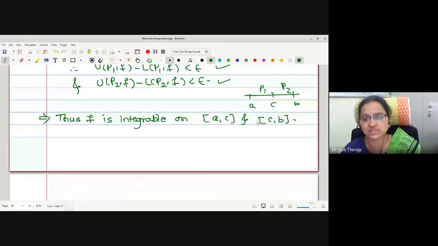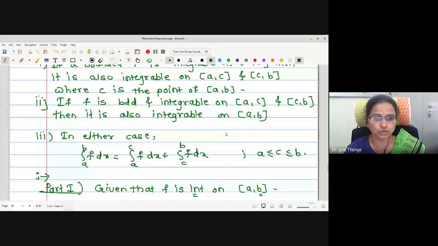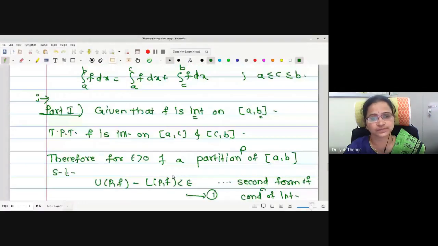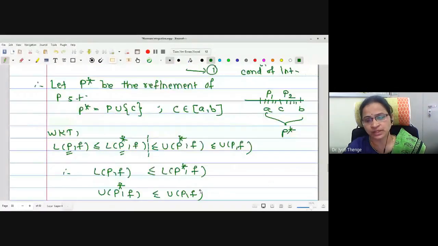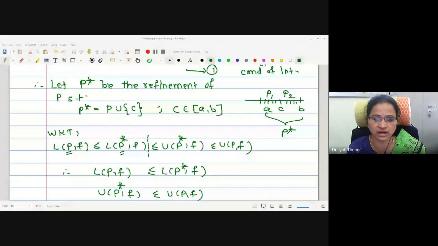addition. Assuming it is integrable on A to C and C to B, we will prove it is integrable on A to B, and also the additivity step, that is, the integral over A to B is the integral over A to C plus the integral over C to B. If you have a doubt on today's lecture, you can ask. The remaining two points we will conduct in the next lecture.